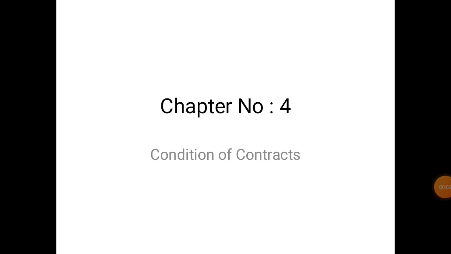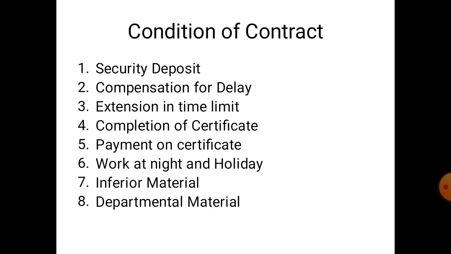Hello students, today we start a new chapter, chapter number 4, condition of contract. In this condition of contract, there are a total of 23 types of conditions for the contract.